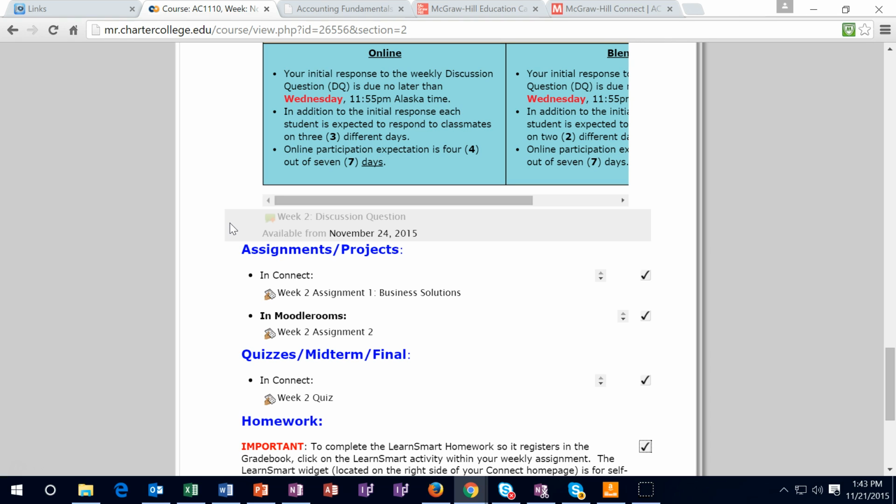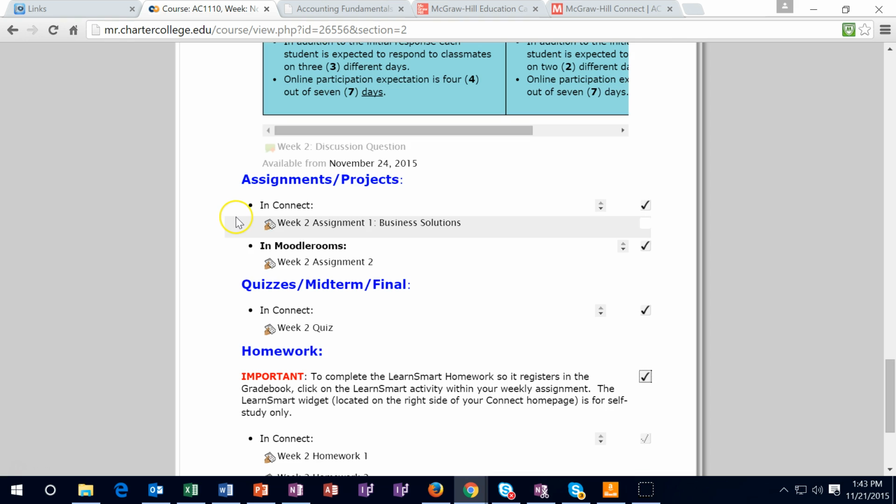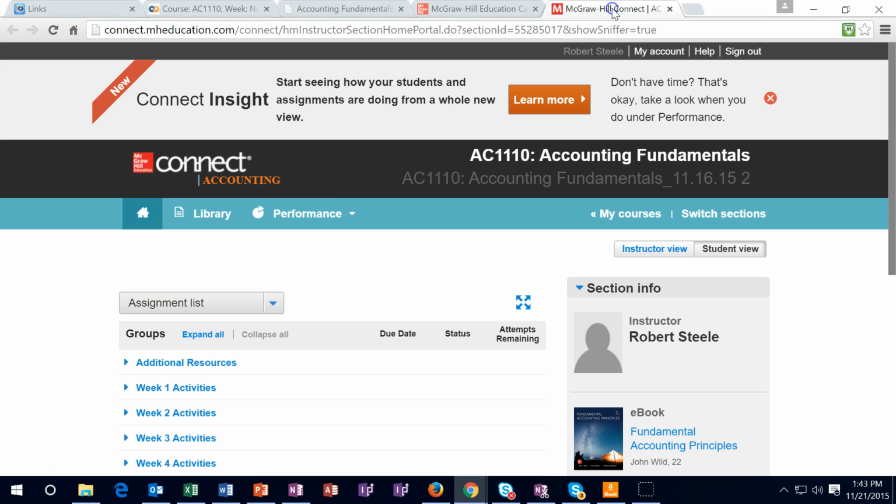Use the questions for study, use the questions to converse with others, and of course use the questions to make sure to pick up the 21% of the grade. This assignment is going to be in Connect, so once you do it in Connect, you want to check it off. The assignment will be in Connect.